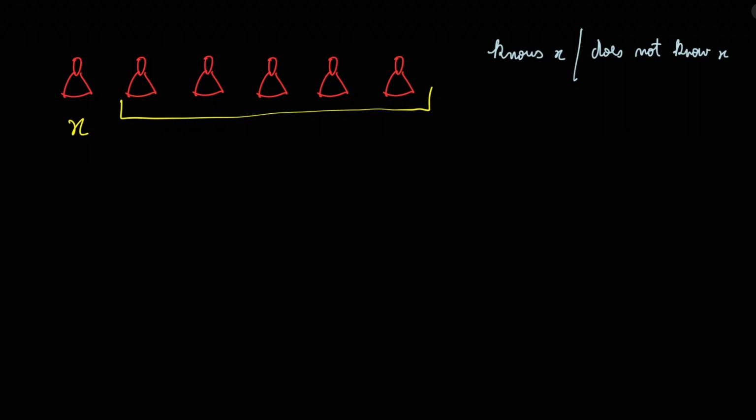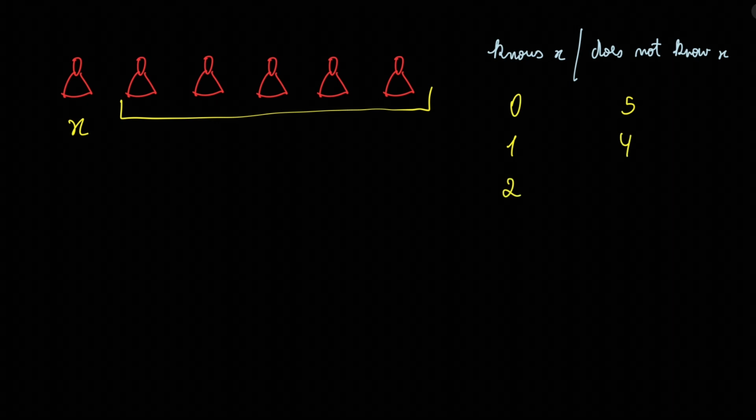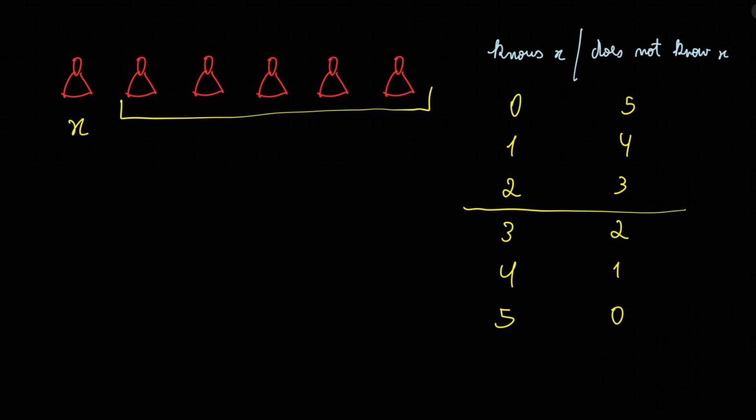Let's briefly see why. For example, if 0 people know X, then 5 people do not know X. If one person is in the set of people who know X, then 4 people are in the set of people who do not know X. And so on. We have 2, 3, 3, 2, 4, 1, and 5, 0. These are all the possible scenarios, and as you can see, either at least 3 people do not know X, or at least 3 people do know X.